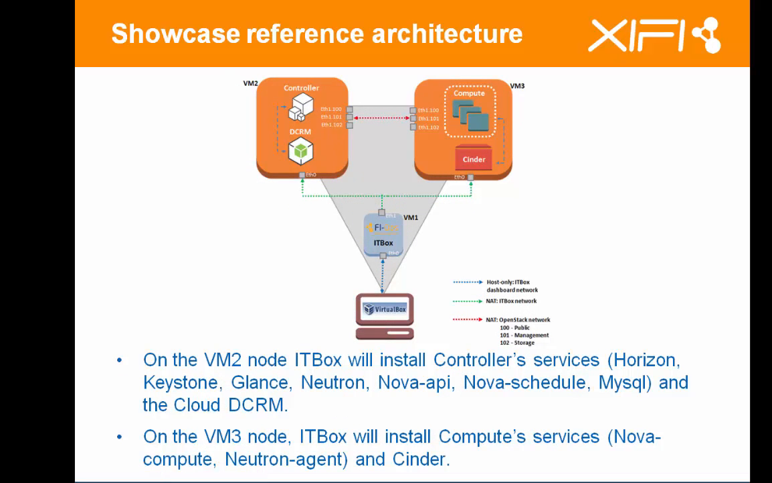On VM2, ITbox will install controller services: Horizon, Keystone, Glance, Neutron, Nova API, Nova Scheduler, MySQL, and the Cloud DCRM. On VM number 3, ITbox will install compute services: Nova Compute, Neutron Agent, and Cinder.